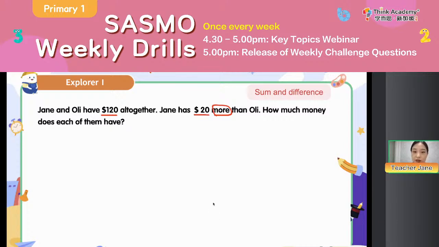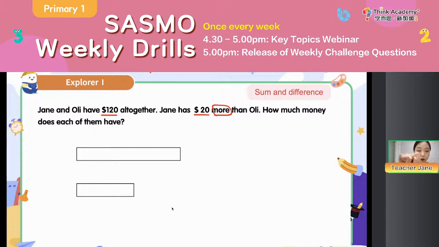Okay, everyone. So we can try to draw the bar models, right? Okay, let me ask you a question. Teacher Jane just drew 2 bars. Okay, then let's think of the longer bar, is it for Jane or Ollie? You can type J for Jane, O for Ollie, okay? The longer bar, is it for Jane or Ollie? Yeah, the longer bar, it is for Jane, right? Because we can see, according to the question, Jane has $20 more than Ollie, right?